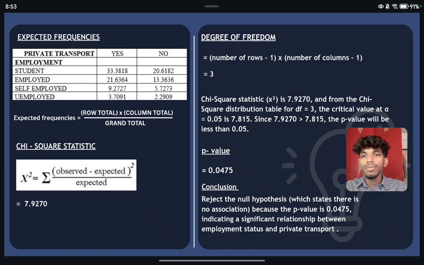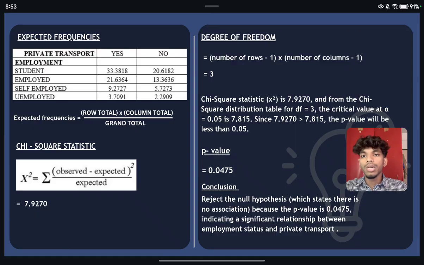Comparing this with a critical value of 7.815 for 3 degrees of freedom at significance level of 0.05, we see that our statistic exceeds the critical value, indicating that the difference between the observed data and expected value is significant.